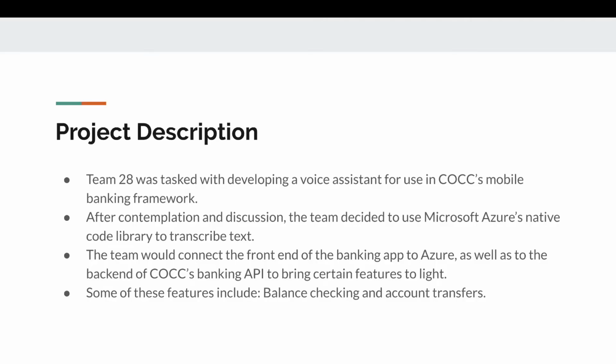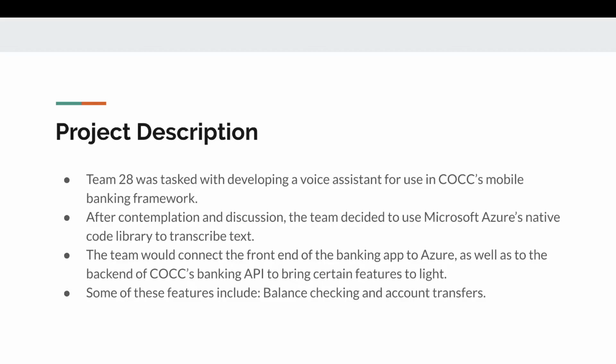The purpose of Team 28's project was to design and implement a voice assistant into COCC's mobile banking framework, which is implemented for dozens of banks across New England. After contemplation and comparison between options, the team decided to use Microsoft's Azure AI library to transcribe the voice commands. This was chosen due to its cost-effective price and its native library in both implementation languages, namely Objective-C and Java.